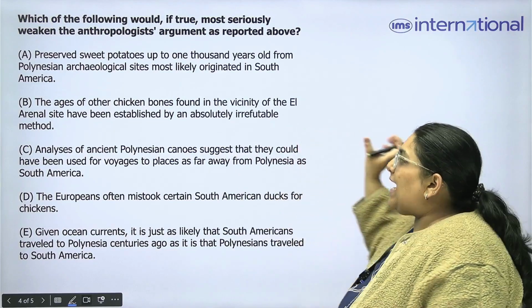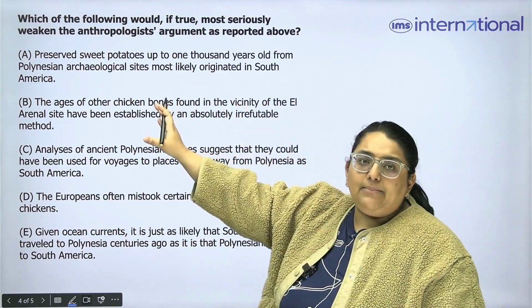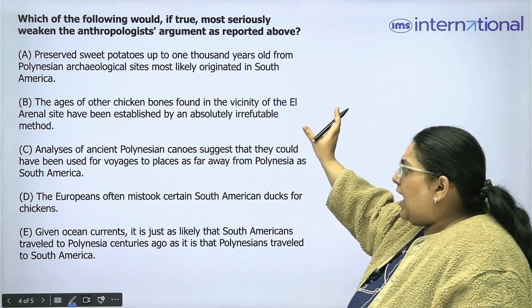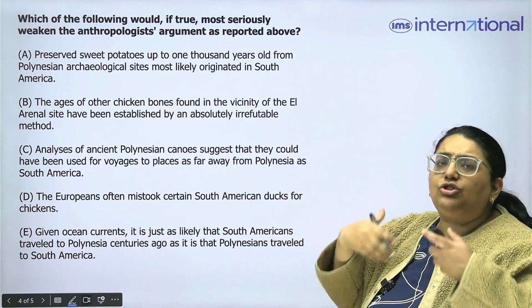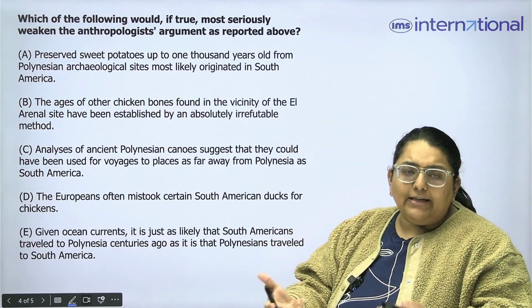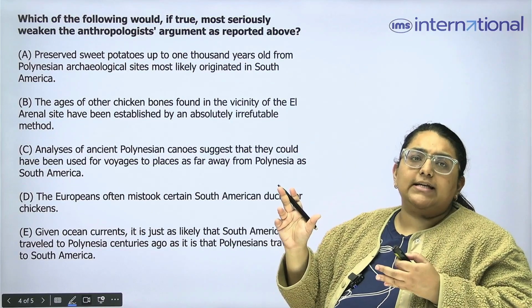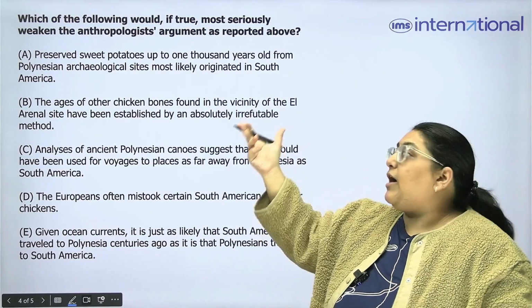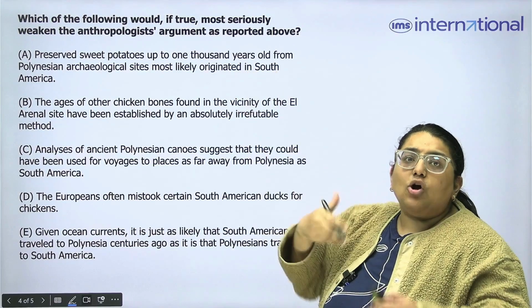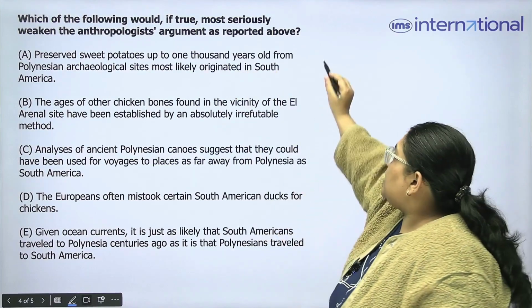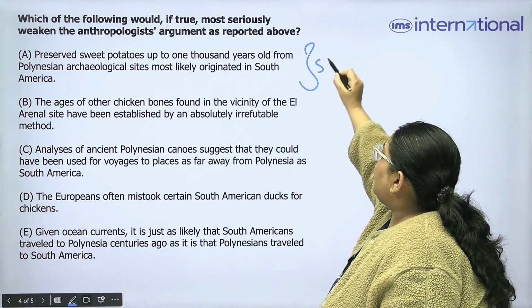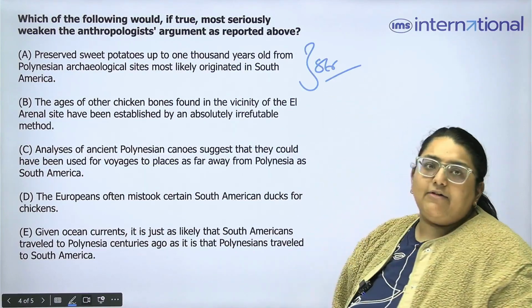This is telling us that there was travel happening between Polynesia and South America. So this is actually strengthening our argument, whereas this option is hinting that the chicken might have come from Polynesia and not from Europe. So this is strengthening and not weakening our argument.